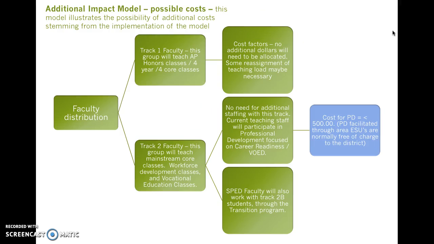The additional impact model that this slide demonstrates is regarding faculty distribution with track 1A and 2A faculty. 1A faculty, again, would teach the honors classes in a 4-year 4-course situation. No additional costs would be attributed to this track. There'd be some reallocation possibly of teaching preps, but no necessary additional costs.